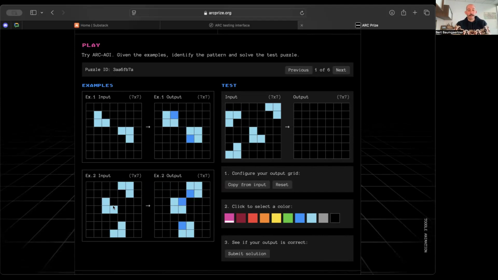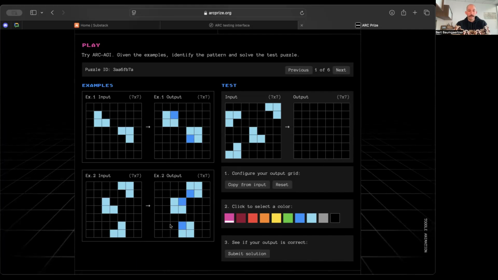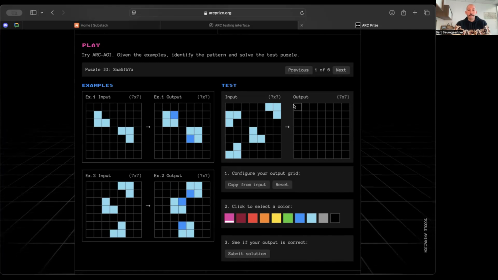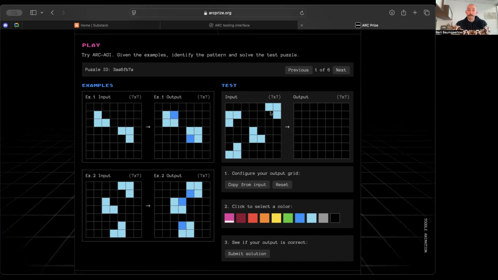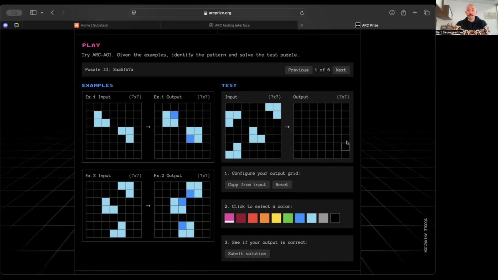In the second example, you get another one like this. You get these little L-shape figures, and then you need to fill them in with this darker blue. So you're shown these examples, and then now you're given the test. So you have this input here, and you need to figure out what the output should look like.